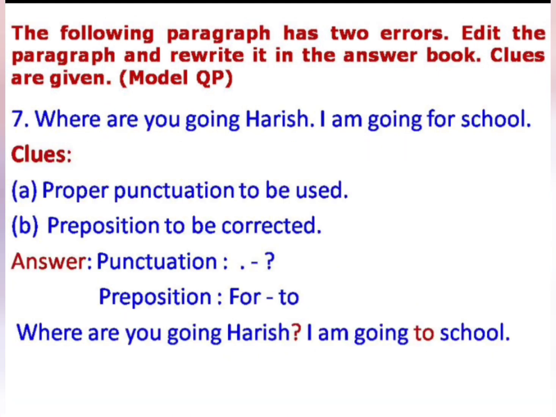Next question. This question has been taken from the model question paper. Where are you going, Harish? I'm going for school. Clues: proper punctuation to be used, preposition to be corrected. Look at the first sentence. Where are you going, Harish? Instead of full stop, you need to put a question mark here. I'm going for school, right? The preposition for to be replaced with to. Where are you going, Harish? I'm going to school. Rewrite the paragraph after editing.